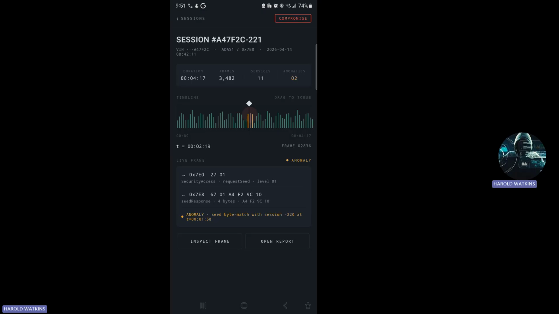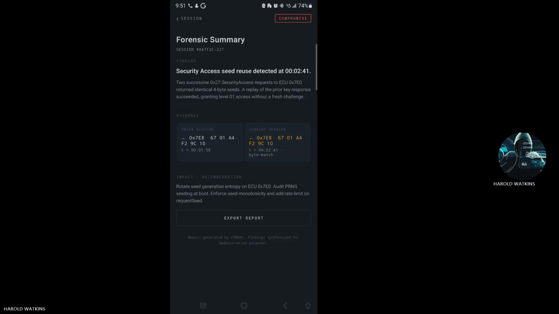Then we can go deeper and look at the report by clicking open report. Once we open the report, we see the forensic summary. In this forensic summary, the finding is 2 successive security access requests and the ECU returned identical 4-byte seeds, a replay of the prior key response, which succeeded, granting level 1 access without a refresh challenge.